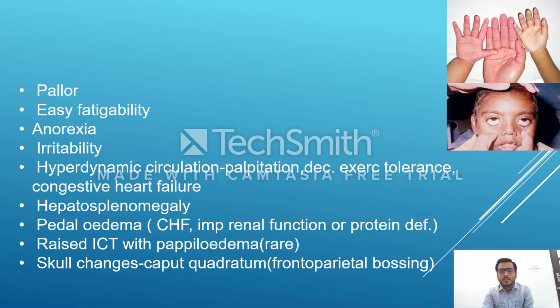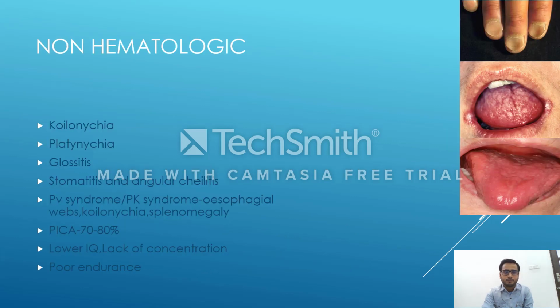One very important thing: there are changes in the skull because of frontal and parietal bossing. So the shape of the head gets quadrangular, which is known as caput quadratum, more commonly seen in hemolytic anemias. We can get it in iron deficiency anemia also. These were the hematological manifestations.